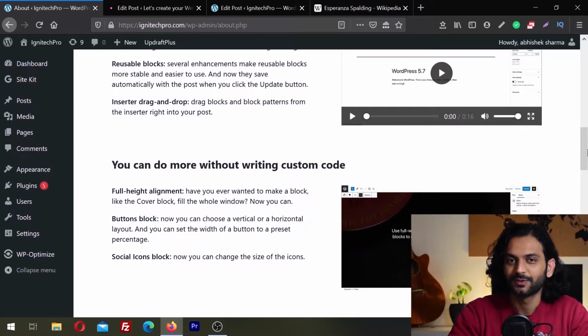I saw some videos about 5.7 where a lot of people who are really big names in the WordPress industry on YouTube are saying they're going back to Gutenberg because Gutenberg is faster. But honestly, being a developer who specializes in website speed optimization, you can make any WordPress website faster with any editor. If you want to know how to make a website faster, check the description of the video for how you can make a website faster in just 5 minutes.